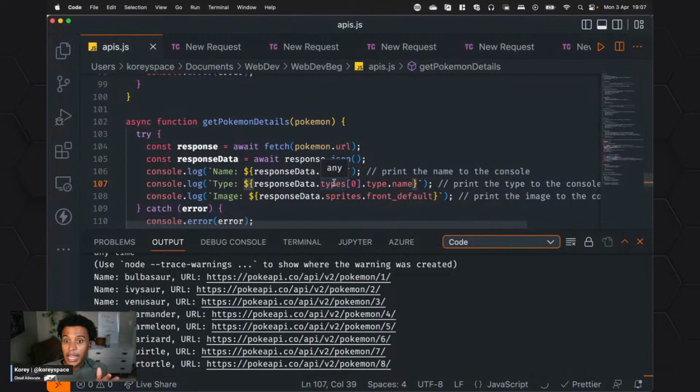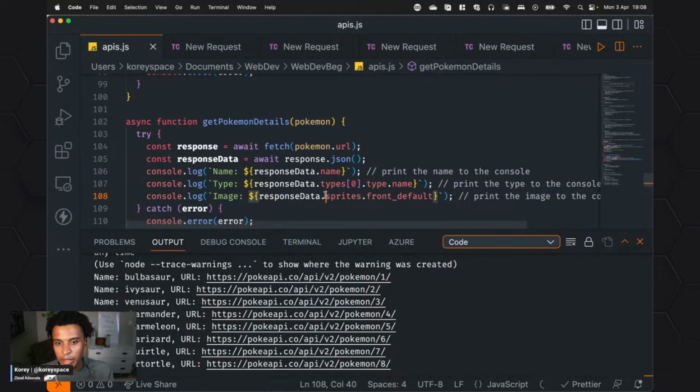Also, I'm gonna take the types. And again, I know this because I've looked at the API, and this is some trial and error, if you will, to know exactly where the location of that information is. So in this case, I know types, the first entry of that, and the type, and it's type.name in that object. So again, you have to drill down a little bit to get that. This is what I want to leave you with: you have to drill down sometimes to get information. It's not all going to be right in the first object, or the first key that you get.